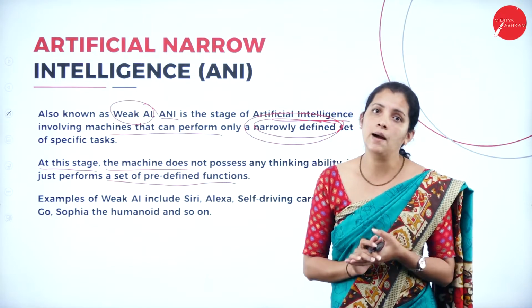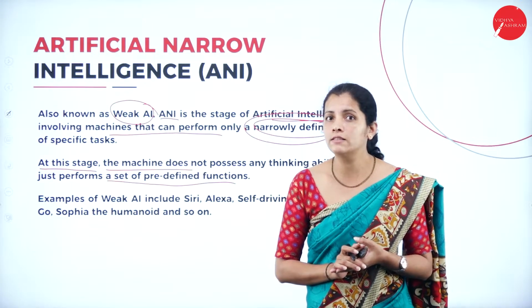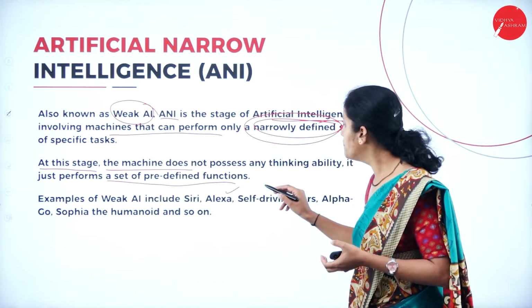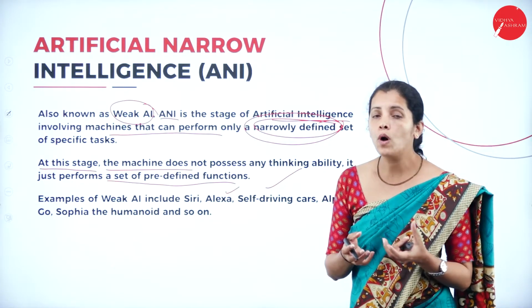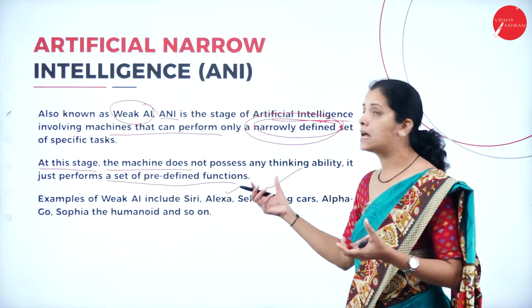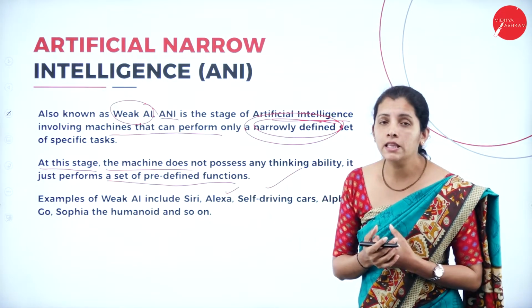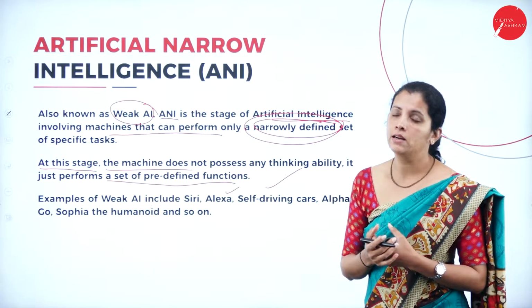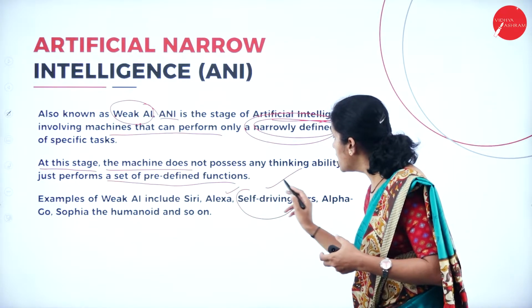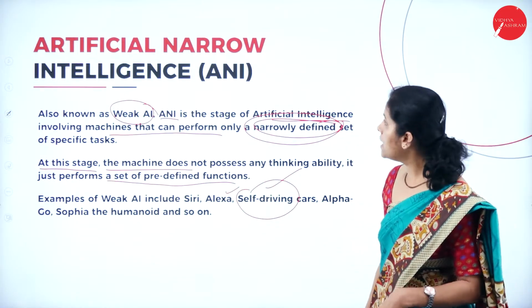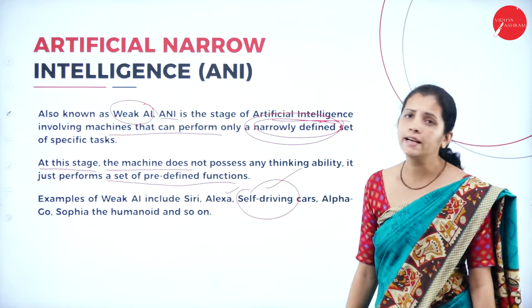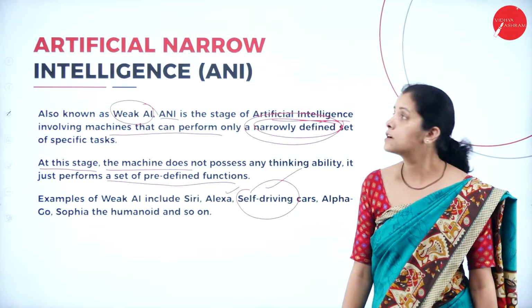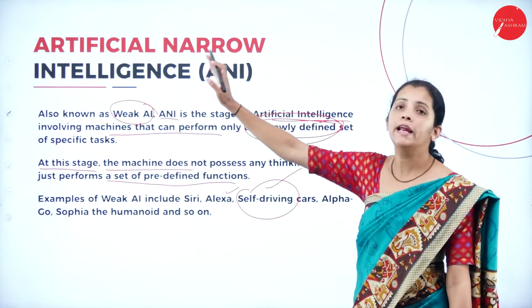The best examples here I can consider are Alexa, self-driving car, or Siri. What are Siri as well as Alexa? They are nothing but virtual assistants. And self-driving cars, these are examples of a narrowly defined set of specific tasks, or narrow intelligence.